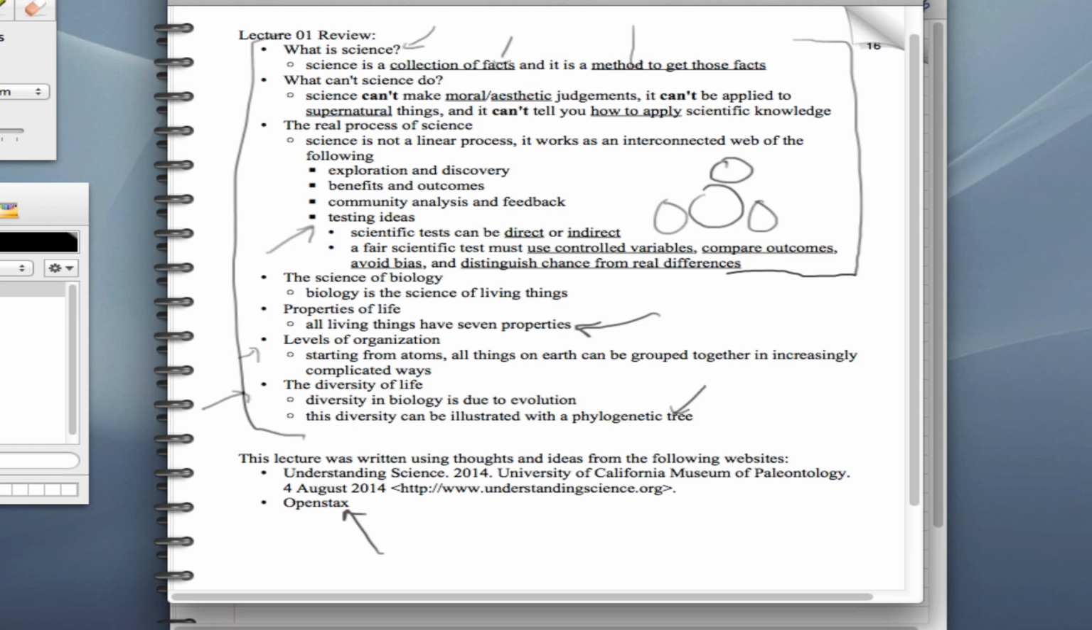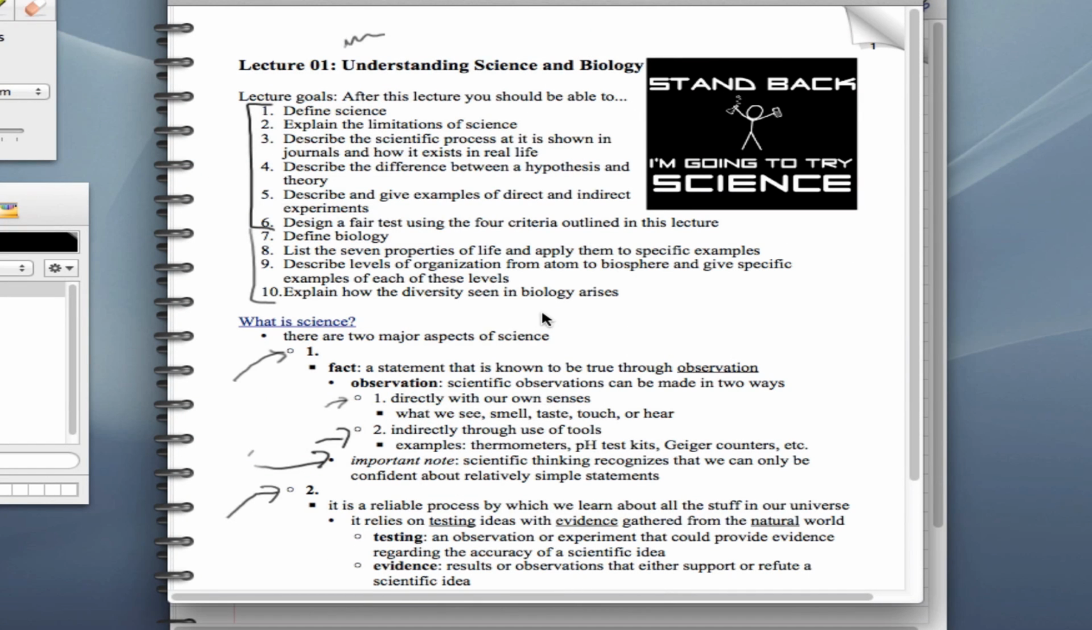The last thing that I want to do then, before I let you go, is if we go back to the very first page, take a look at these lecture goals and make sure that they make sense to you. Make sure that you can do all of these things that are listed in the lecture goals. And finally, what you need to do is go to the Lecture 1 study guide and fill out that study guide completely. That's worth extra credit. You can bring it in on the day that we take a quiz on this lecture, and you can get extra credit for it. Also, it's going to help you prepare for that quiz.